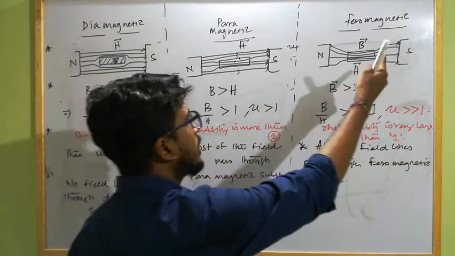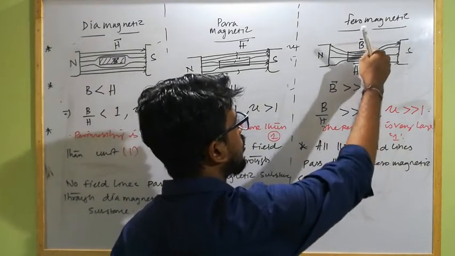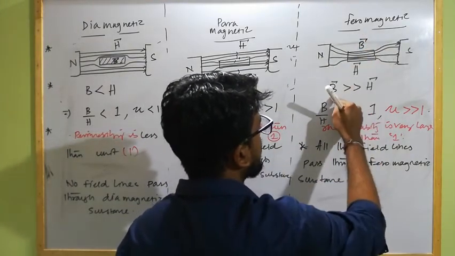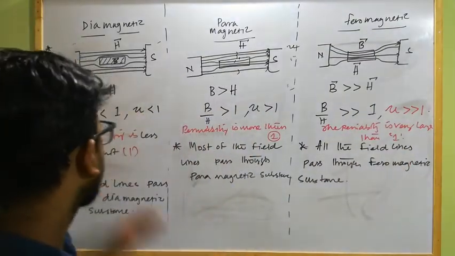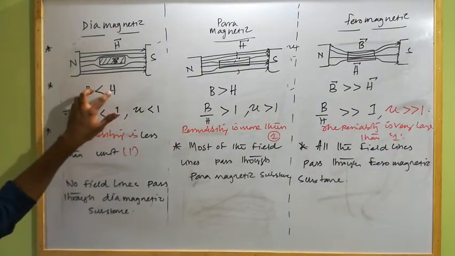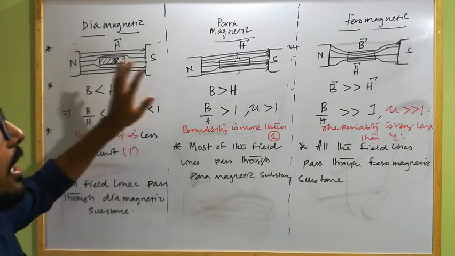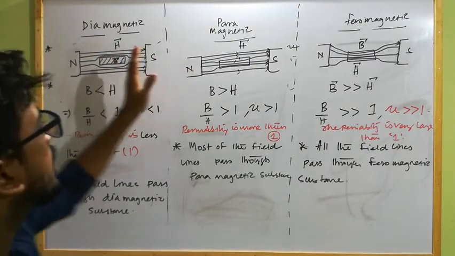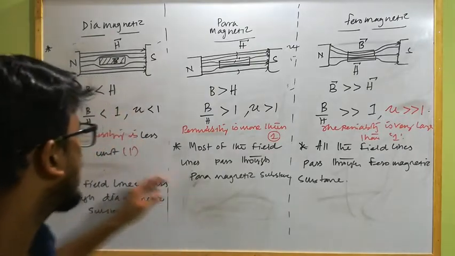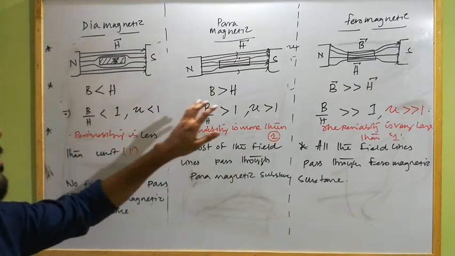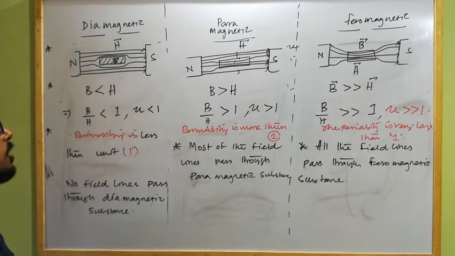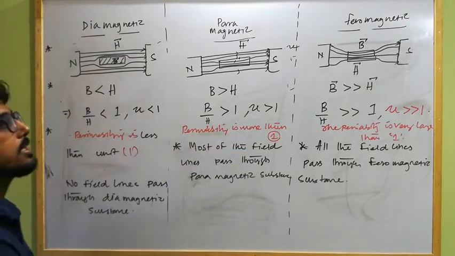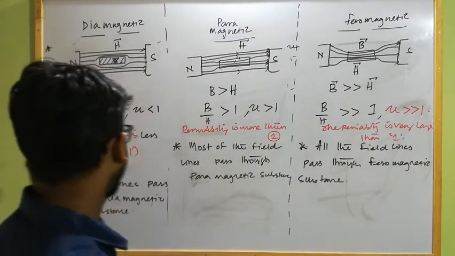But in case of ferromagnetic substance, as all lines pass through, B is very large compared to H, that means mu is very large than 1. So this is the relation between B and H, the induced field and the external field, for diamagnetic, paramagnetic and ferromagnetic substances, and how their permeabilities are greater or less than unity, we already discussed.